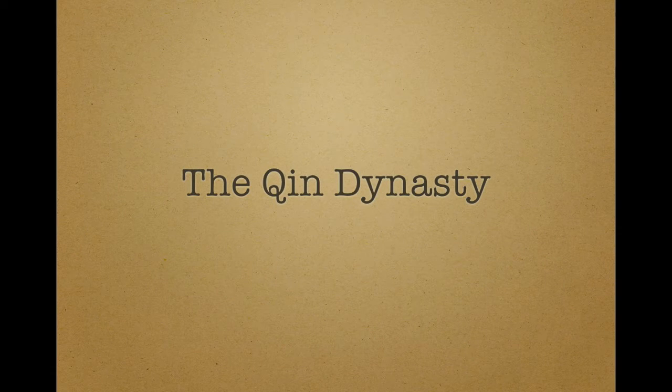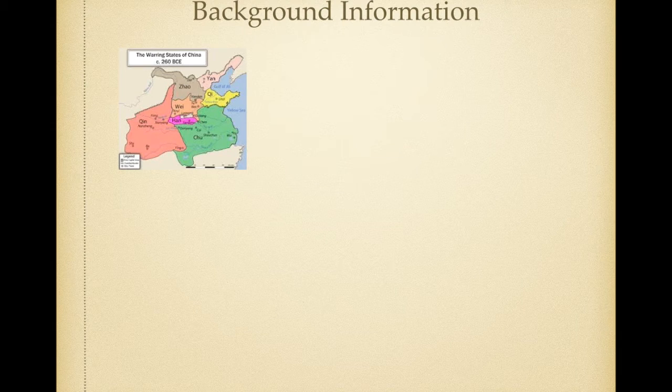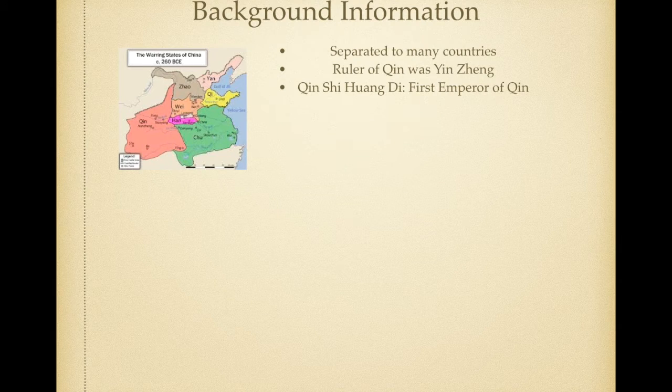So today, we're going to be talking about the Qin Dynasty in China, arguably one of the most important dynasties in the dynastic era. So some background information. This was what China used to be like. It was split up in many countries, and you'll see Qin on the very left side. So China was separated into many countries, and the ruler of Qin was called Yin Zheng.